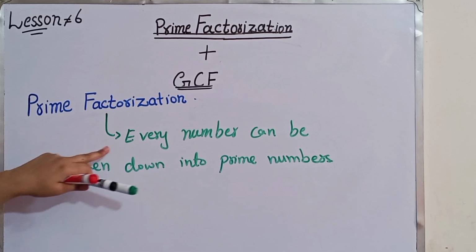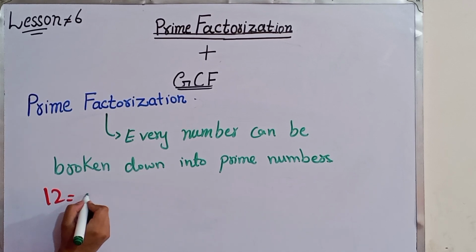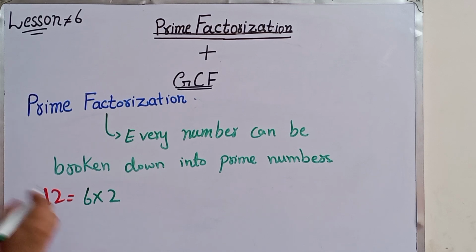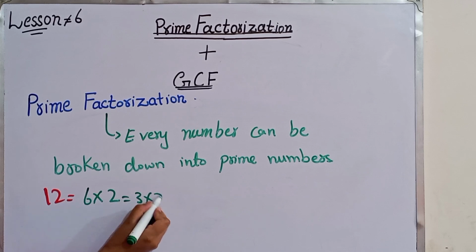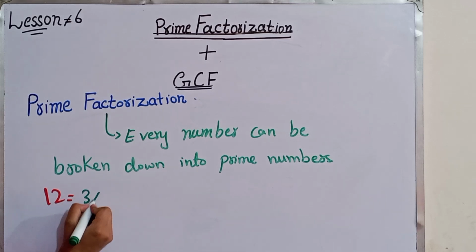Please see this again. Every number can be broken down into prime numbers. For example, 12. 6 multiply 2 is 12. But we will start from the smallest number. So 3 multiply 2 is 6, multiply 2 is 12. So we write 3 multiply 2 multiply 2.